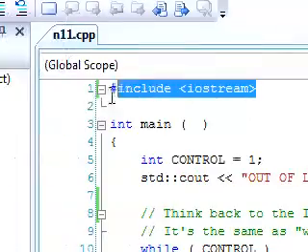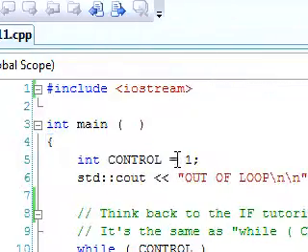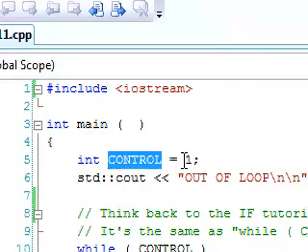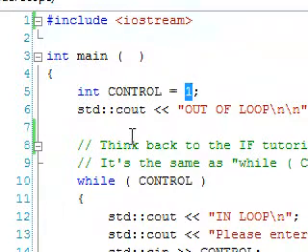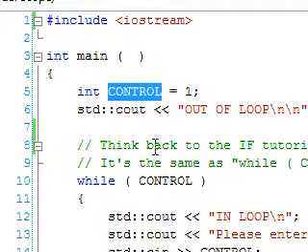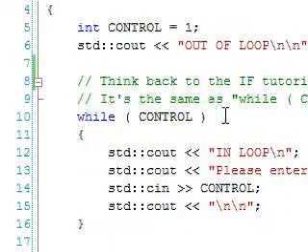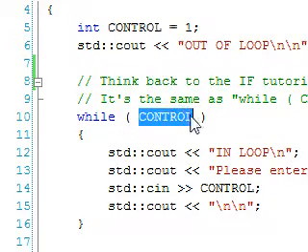So just include iostream because we're going to be outputting some stuff, and that's all you actually need in main. And we're just going to declare an int variable called control and assign it a value of 1. And this control variable is going to control our loop. That's why I've named it control. And now we're going to say while, and then two parentheses, and inside the parentheses we're going to have the condition for the while loop. And I've just put control.